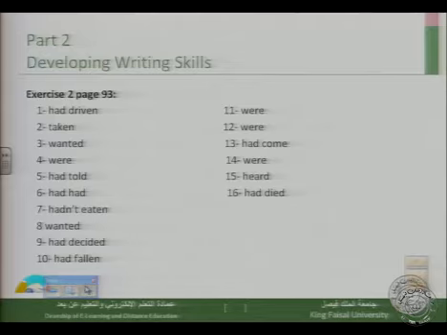So, exercise 2, page 93. Number 1, had driven. Number 2, taken. 3, wanted. 4, were. 5, had told. 6, had. 7, hadn't eaten. And 8, wanted. 9, had decided. 10, had fallen. 11, were. 12, were. 13, had come. 14, were. And 15, heard. And 16, had died. So this is the correction of that exercise,